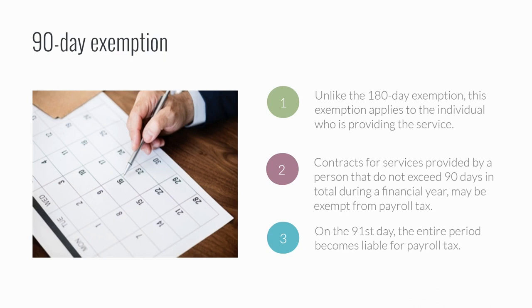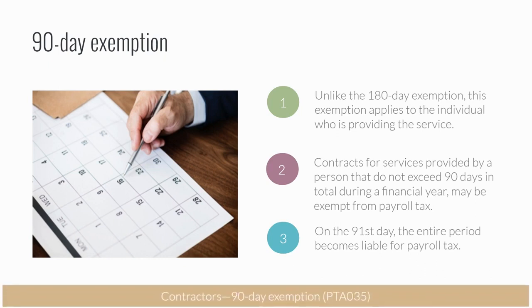If you are unable to establish days worked, then the public ruling PTA 035 contains a replacement method which allows you to use a formula to calculate the estimated remuneration a contractor would receive from an employer for 90 days of service. This method is based on the award hourly rate as defined by the Fair Work Ombudsman. You should keep your records of your workings for a period of 5 years in case you are audited at some point in the future.